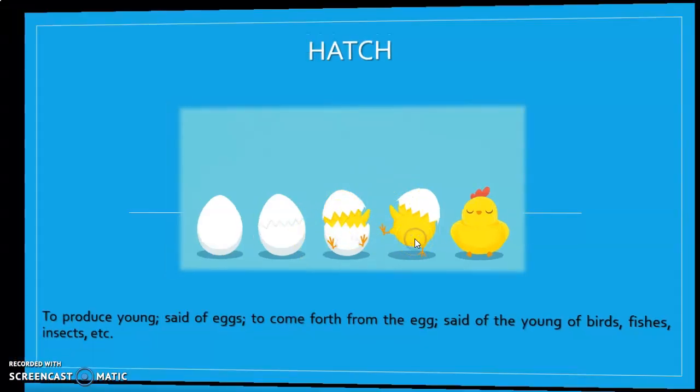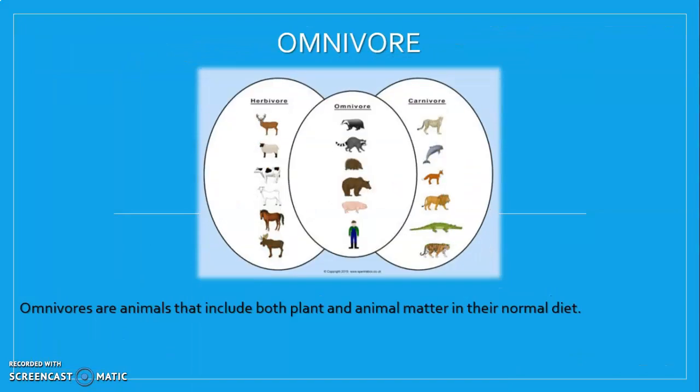Okay, now we continue with omnivore. We have that omnivores are any animal that includes both plant and animal matter in their normal diet. So basically, an omnivore is an animal that can eat meat or any plant. For example, in here we have a raccoon, a hedgehog, humans, of course, pigs, and of course bears, because all of these animals can eat meat or plants.